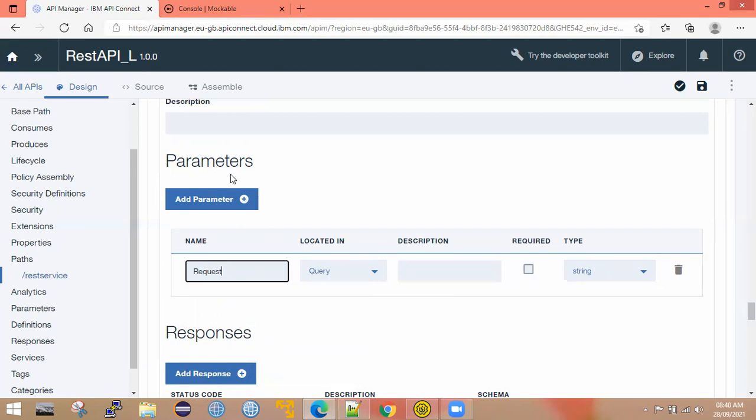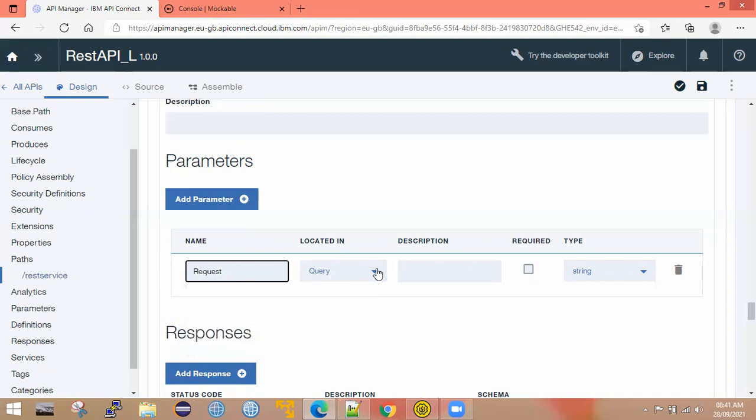This parameter is meant for the request. That request might be either in the body or in the query parameter. If it is a get, it would be in the query parameter. If it is a post operation, we need to send it in the body. So I created one parameter. The parameter name can be anything, but as per the naming convention, it's better to put something like request or payload or body because it is meant for the request.